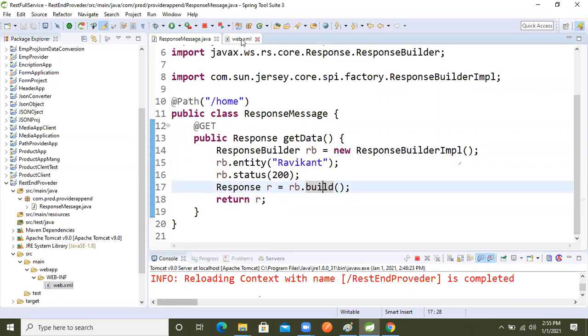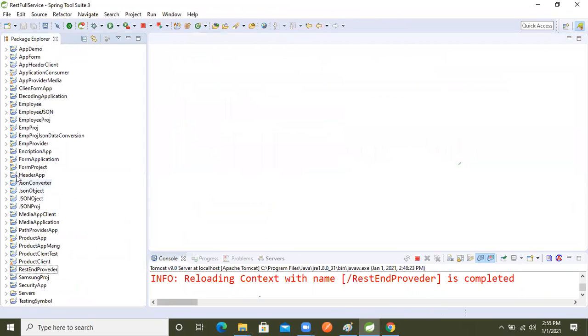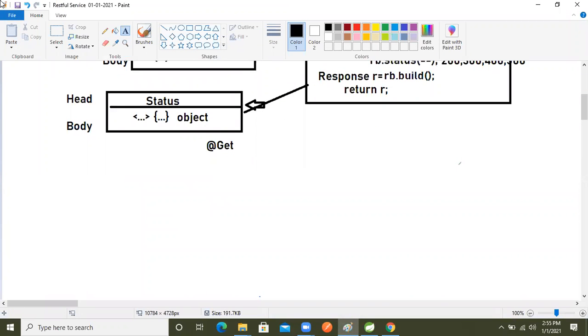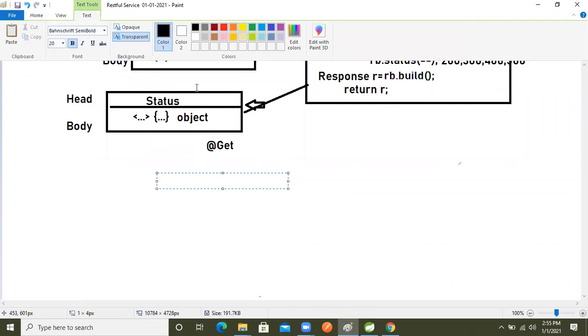So now let's understand content negotiation, right? In RESTful, content negotiation is there. What is content negotiation, what is its use and why we are using it, everything we will learn here. So next is content negotiation. So what is content negotiation?